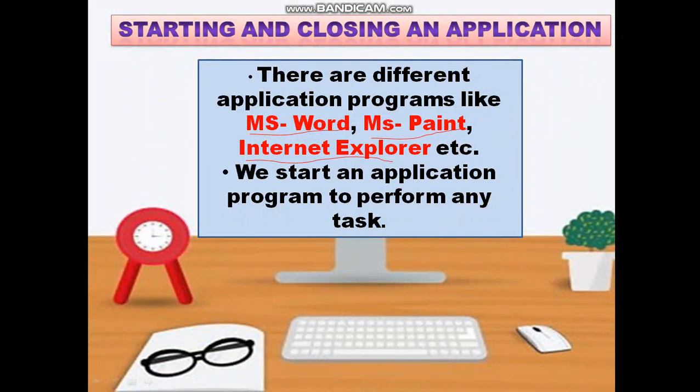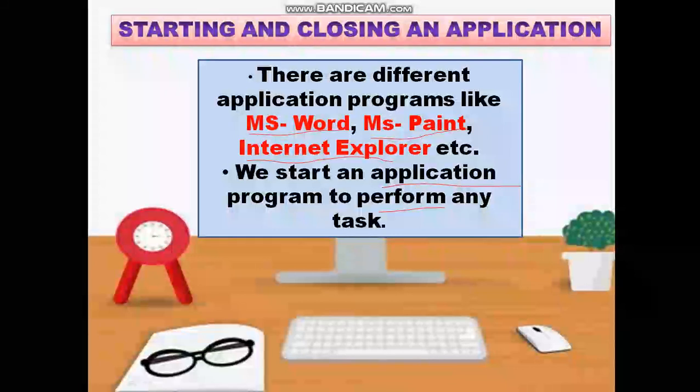MS Paint is an application software which is used for drawing or painting something. Now, the second important point is we start an application program to perform any task. What is the need of an application program? When you want to perform any task, then we open an application program such as MS Word or MS Paint.